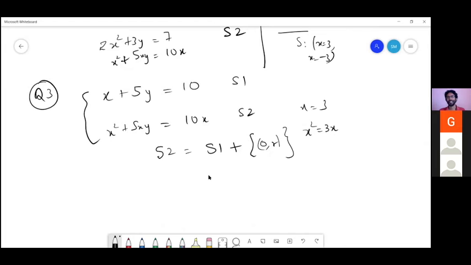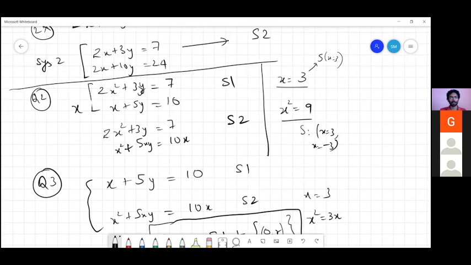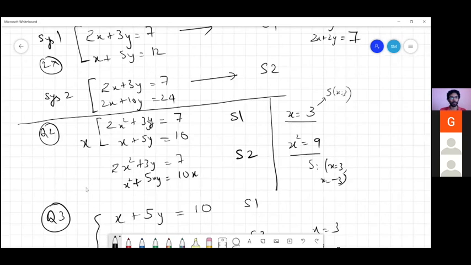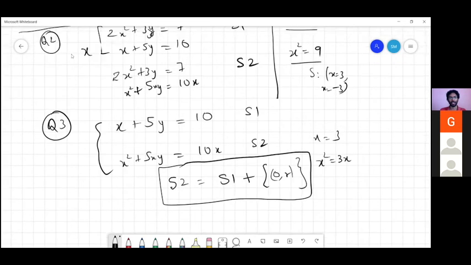Okay, so now Sunil, are you able to see how Akka got this? So last time we basically used the same technique to show that these two systems are equivalent in question 1. We use that same tool, but I'll give that hint here again.